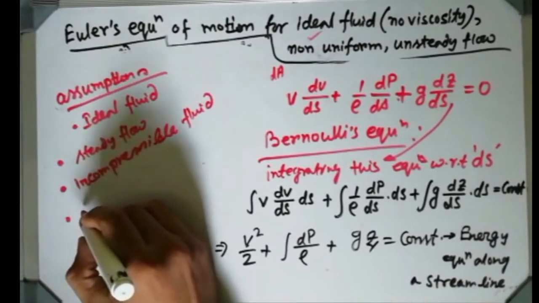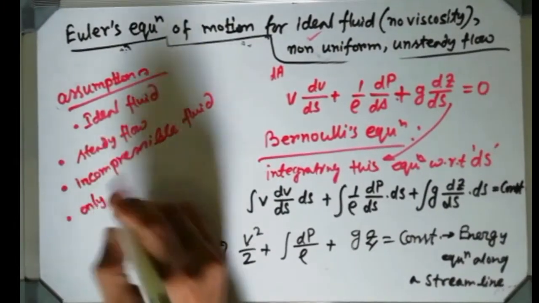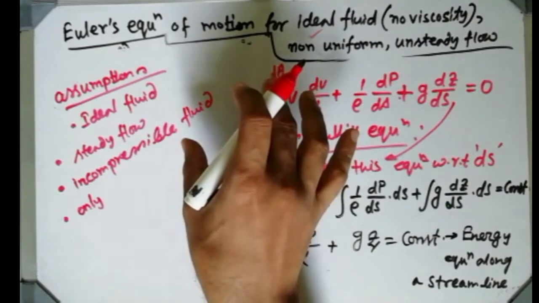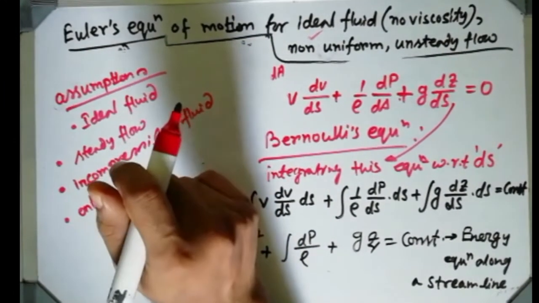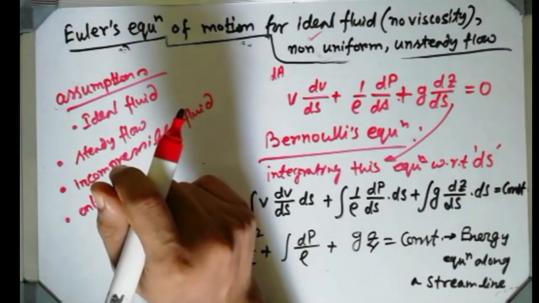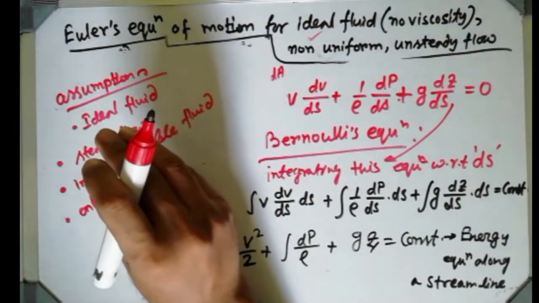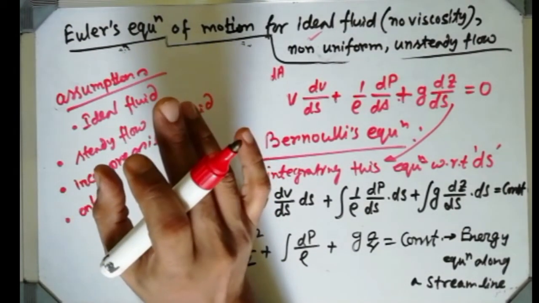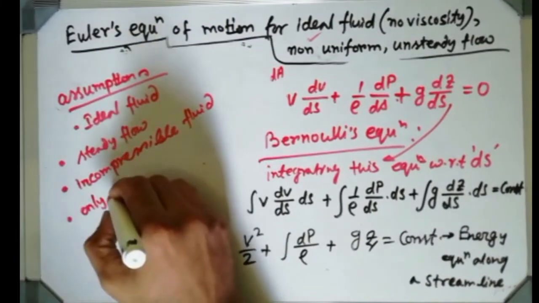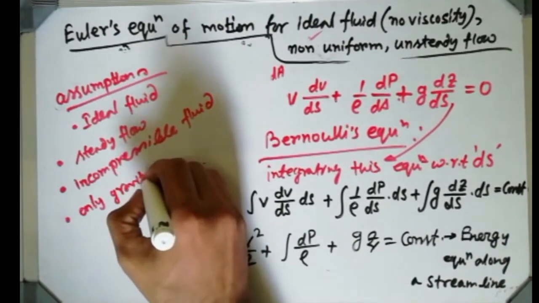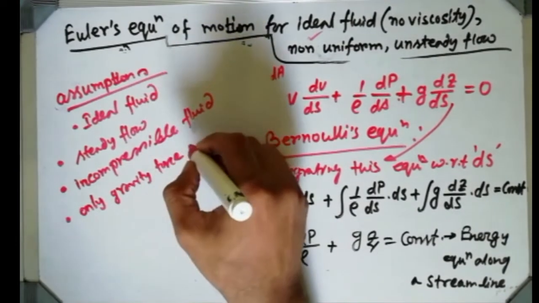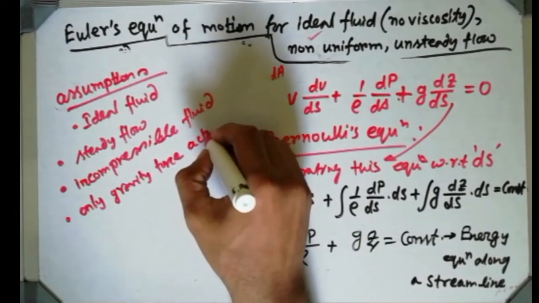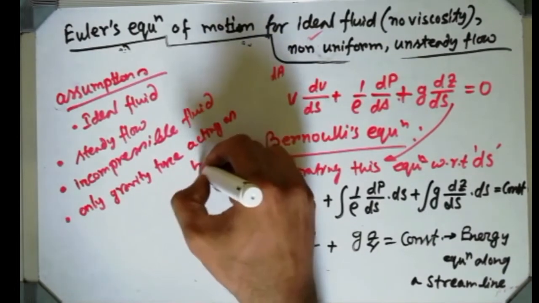Then only gravity force is acting. In the derivation of Euler's equation, I described that only a weight force is acting, that is the gravity force. No viscous force, no drag force is acting over there. Gravity force means the weight force, acting as a body force.